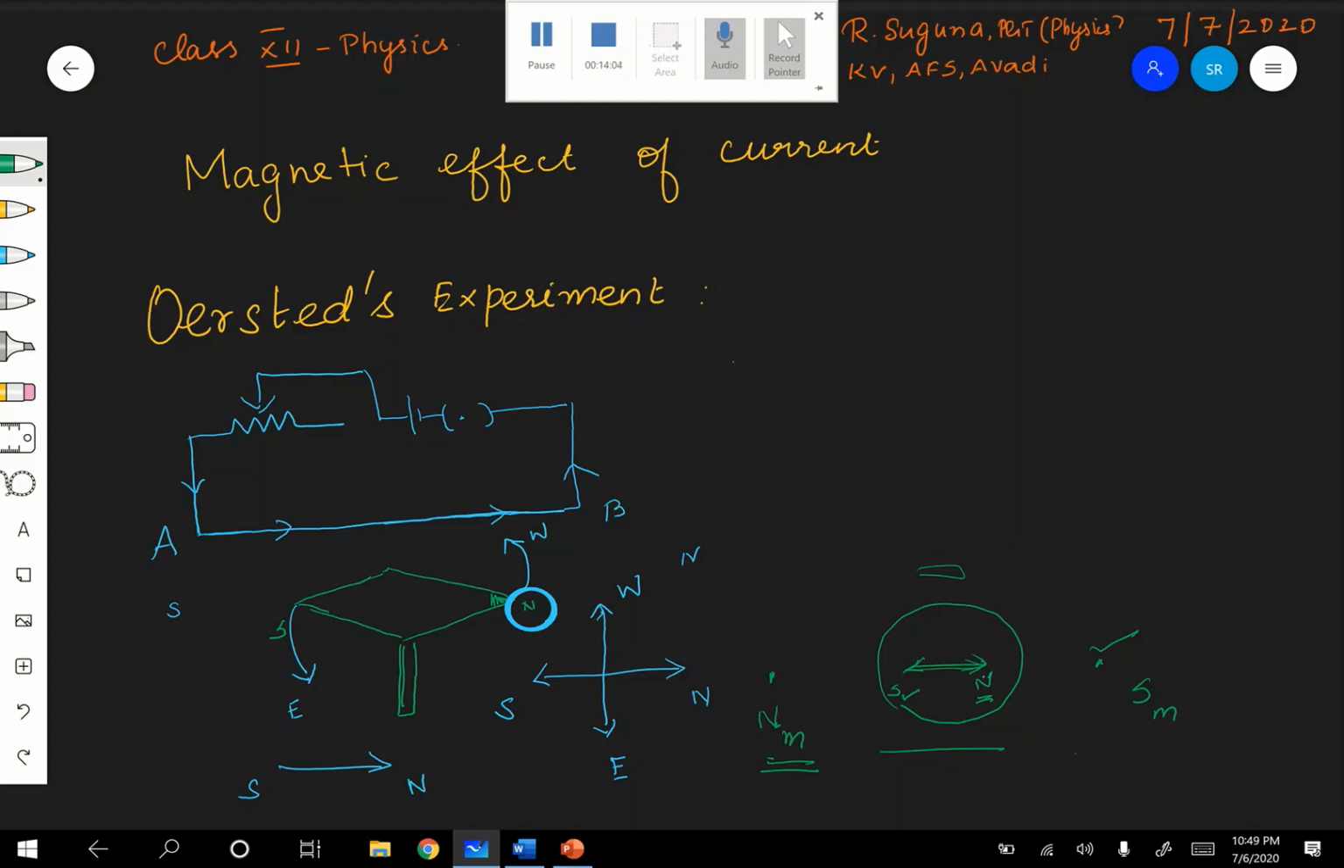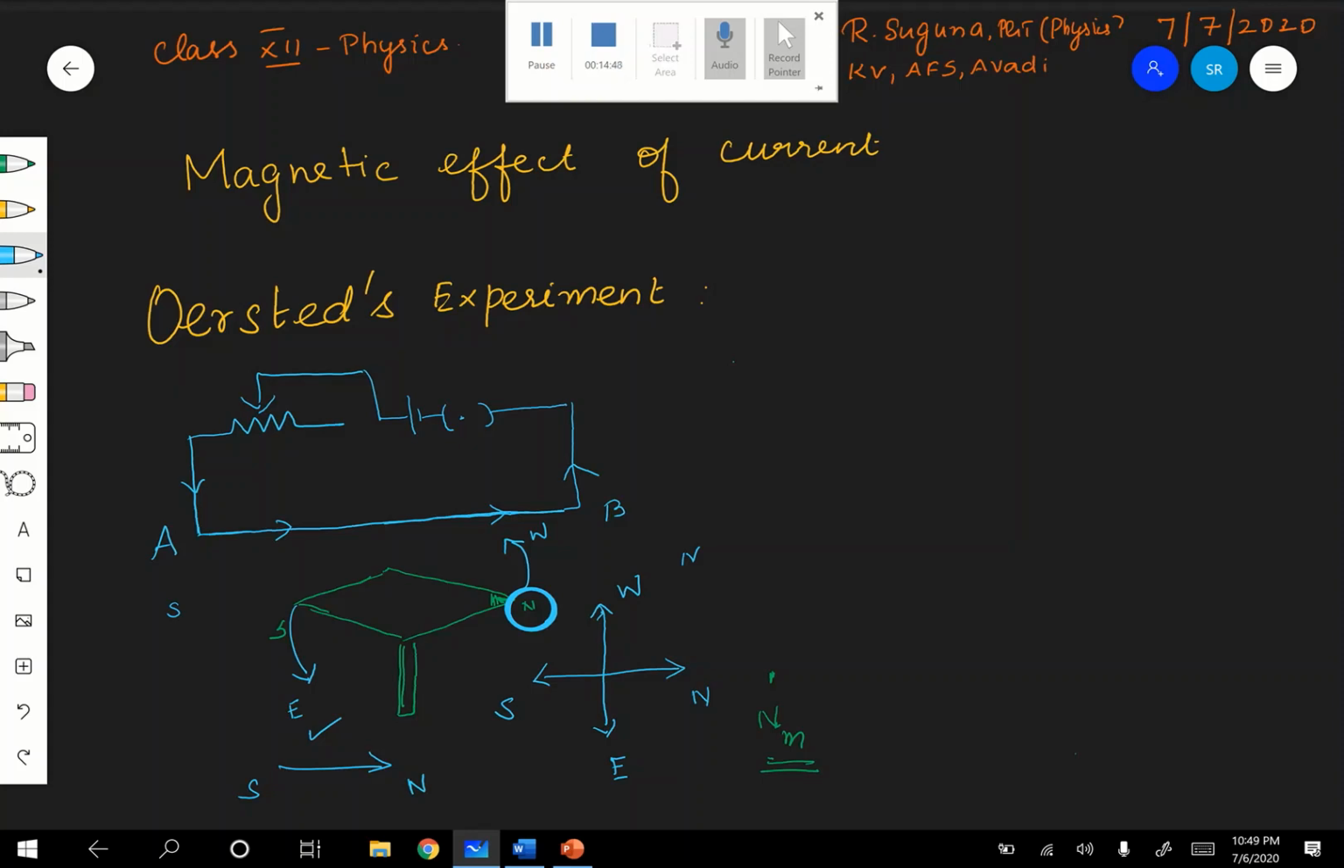Now come to this topic. Here, you keep a magnetic needle near the current-carrying conductor, and the current is passed from south to north. At that time, Ørsted noticed that the north pole of the magnet is deflected towards west and the south pole is deflected towards east. And he was so surprised. Why? What is the reason? Till then, he was searching whether any magnet was there nearby.